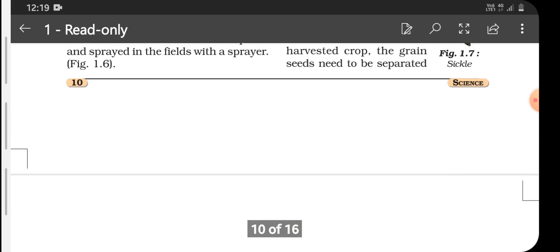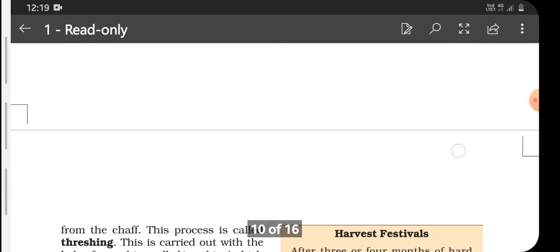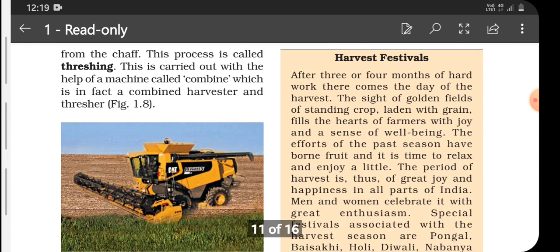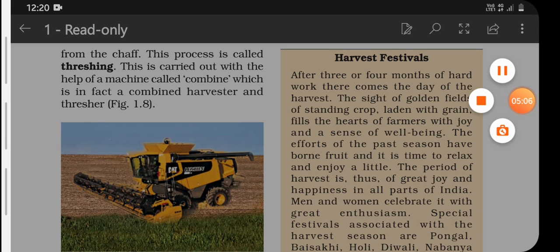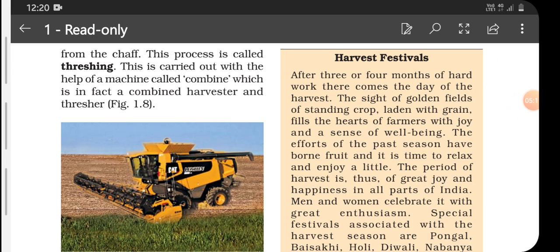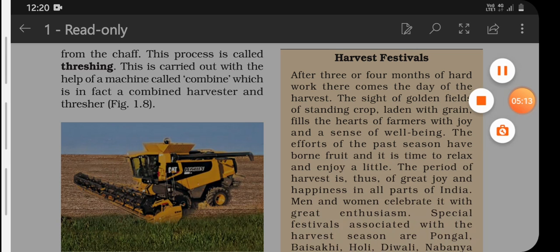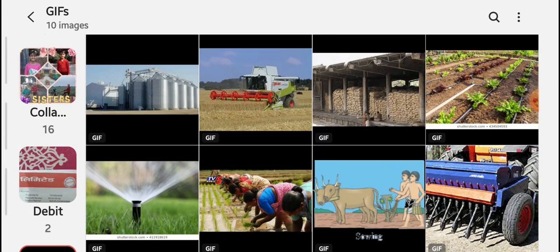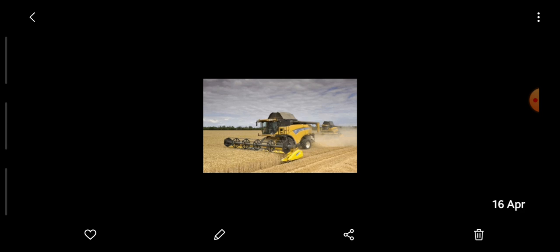Threshing is the separation of grain from the chaff, and by using combined machine, both threshing and harvesting is done. Here I am sharing the pictures of various threshers used nowadays. Children, look here the pictures of threshers that are being used nowadays.